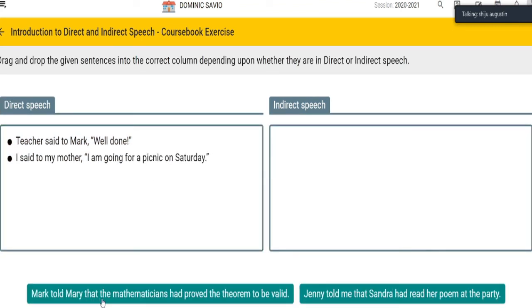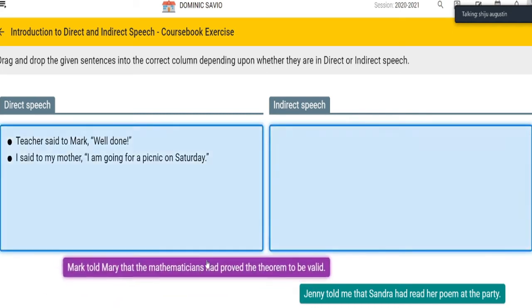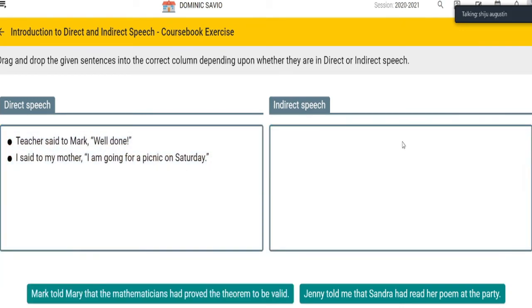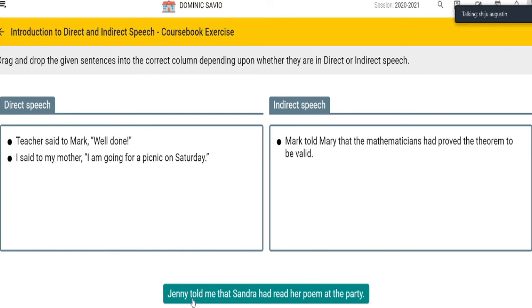Mark told Mary that the mathematicians had provided the theorem to be valid. This is indirect speech, reported by one person, not directly. Jenny told me that Sandra had read her poem at the party.